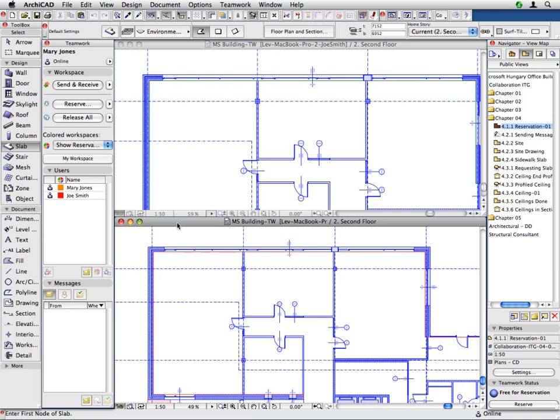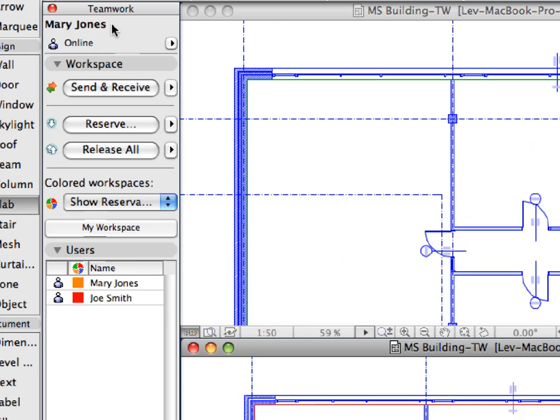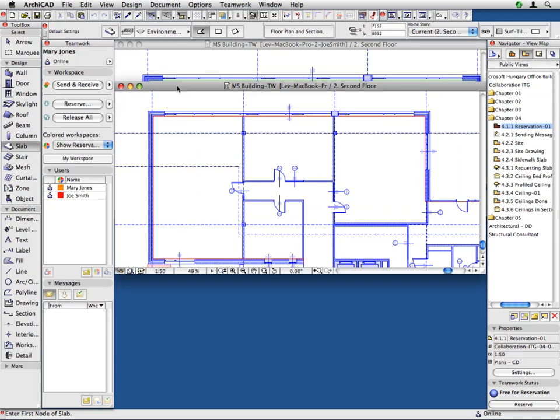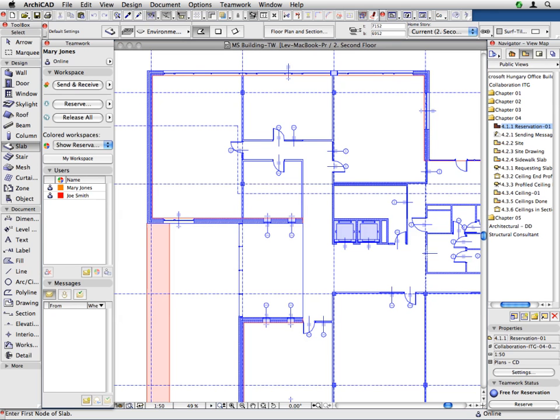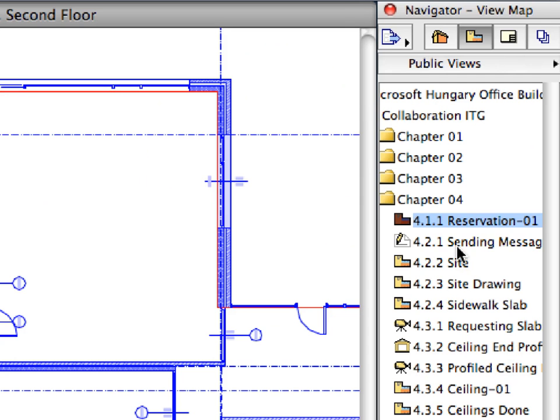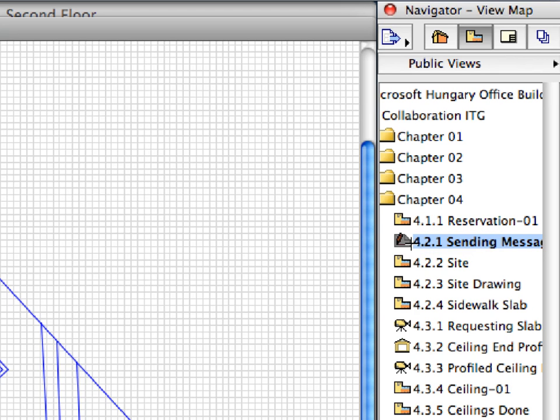Switch to the ArchiCAD instance of Mary Jones, the lead architect of this project. You can maximize the floor plan viewpoint as we do not need to see the two ArchiCAD instances side by side anymore. Double-click to activate the 4.2.1 Sending Messages 1 preset view, located in the Chapter 4 folder of the Navigator view map belonging to Mary.